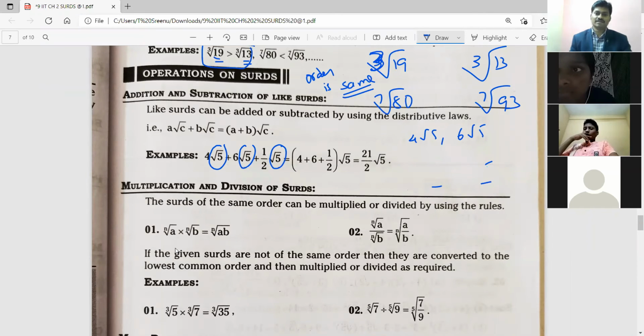That means in our 6th class we learned 2a plus 3a can be added as 5a, and 2a plus 2a square we can't add. Unlike terms. Understood? Just check it out.